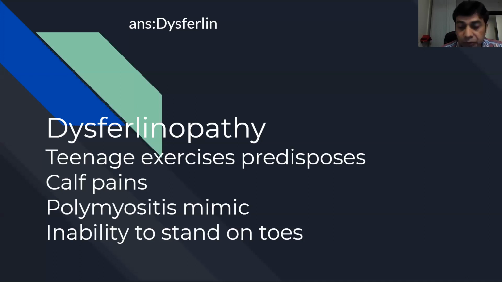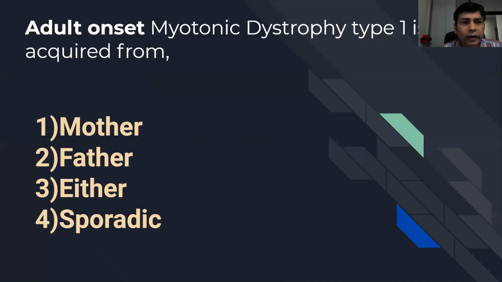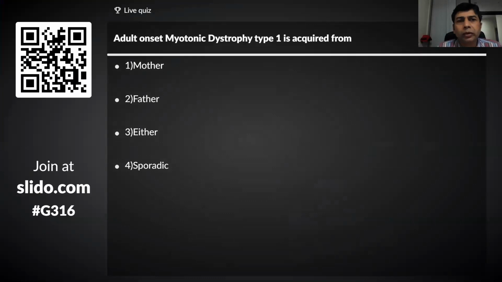So dysferlinopathy. Okay, so tell me, adult onset myotonic dystrophy type 1 is acquired from whom? Mother, father, either, sporadic? Please vote. So it's an adult onset, I mean, beyond 18 or 20 years of age.